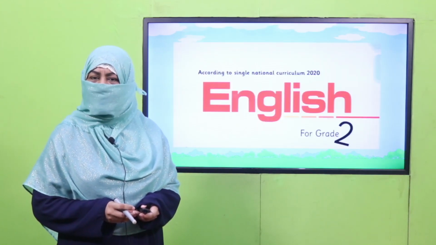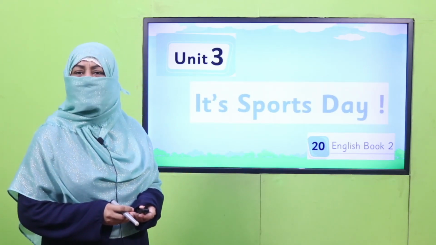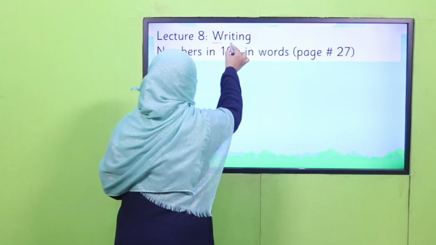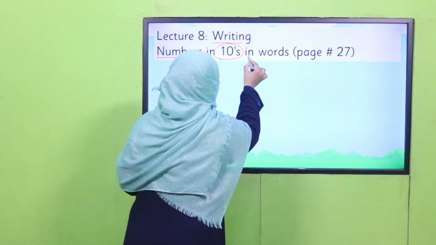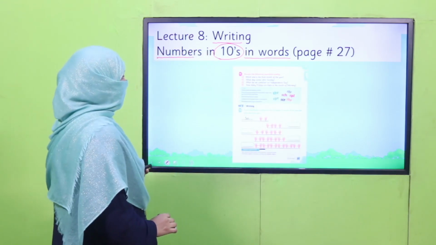That is English for Grade 2. We are learning Unit 3. It's a beautiful poem with the title, It's Sports Day. Today is Lecture 8. Under writing title, we learn to write numbers in tens in words. We'll cover page number 27 of your book.